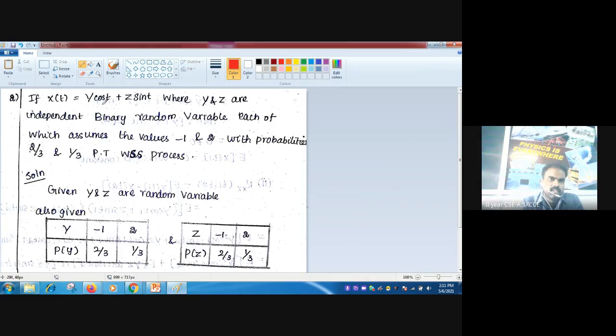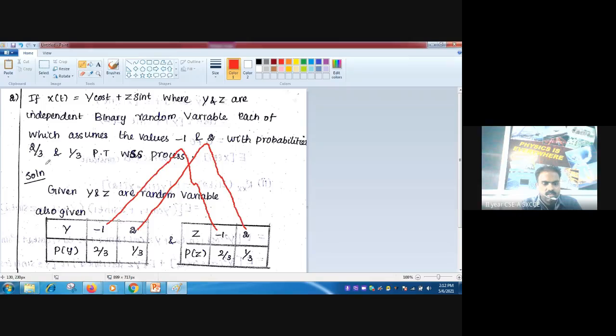So if X of t is equal to Y cos t plus Z sin t, the important thing to note is that each of which assumes the values -1 and 2. Both Y and Z have the values -1 and 2. So both the random variables take the values -1 and 2, and not only that, with the probabilities 2 by 3 and 1 by 3.